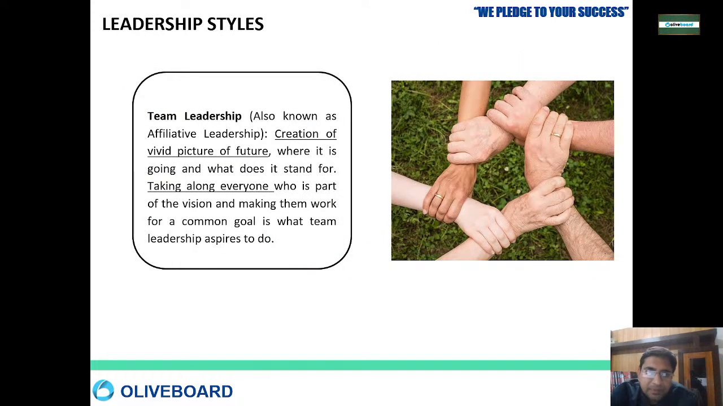Then team leadership. Team leadership is also called affiliative leadership. Like we say, okay, after 20 years we are going to do this. So we are creating a picture, talking with everybody, taking the advice of everybody, and then we are making a vision, a common plan, and moving towards it. So that is called team leadership.